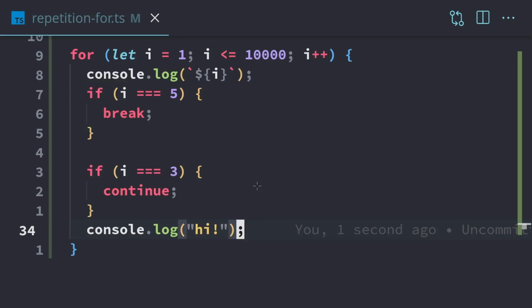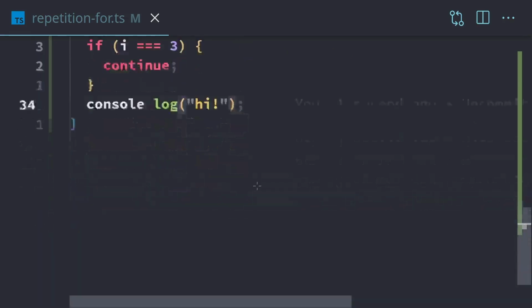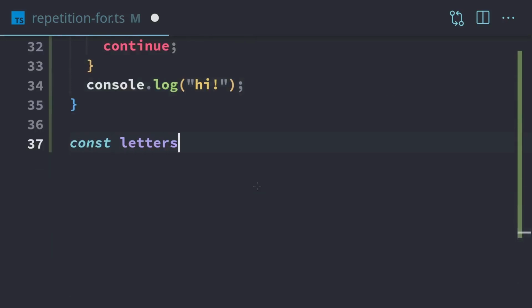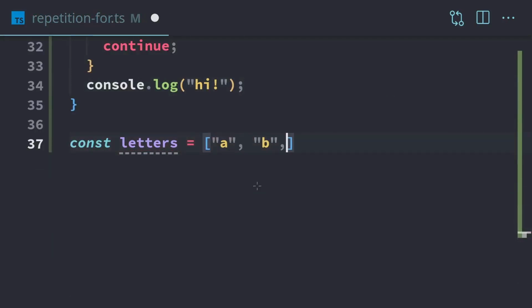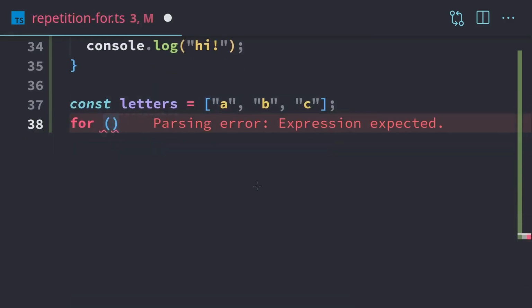So with for loops, what we can do is iterate through the elements of an array. If we create an array, I'm going to call it letters. This will be an array, and we'll have A, B, and C. We can make it a for loop.